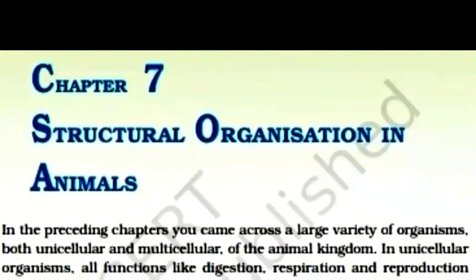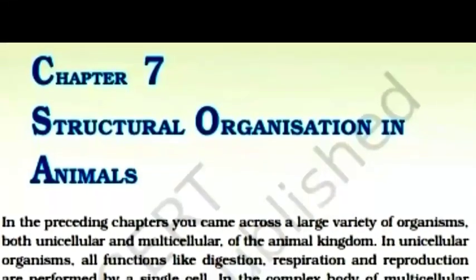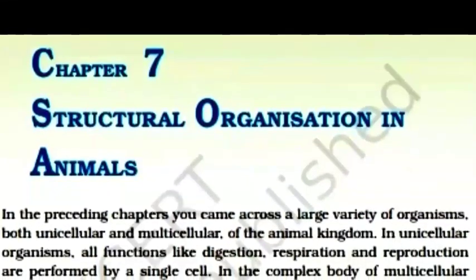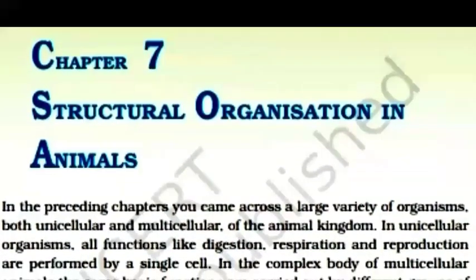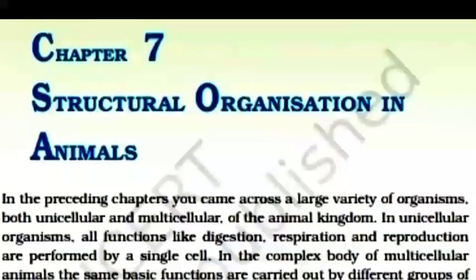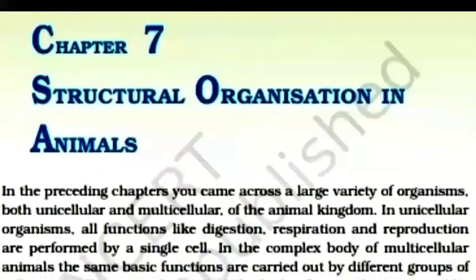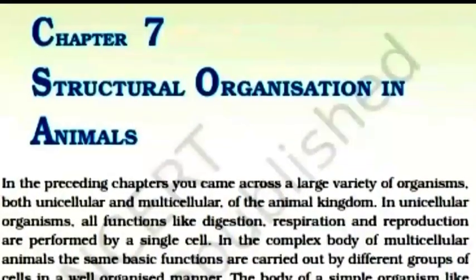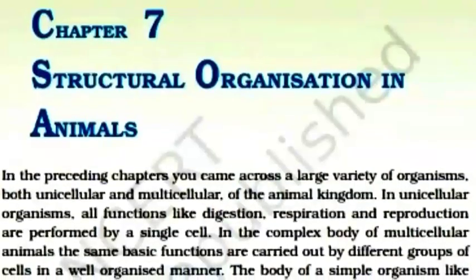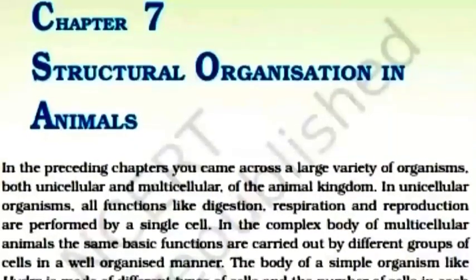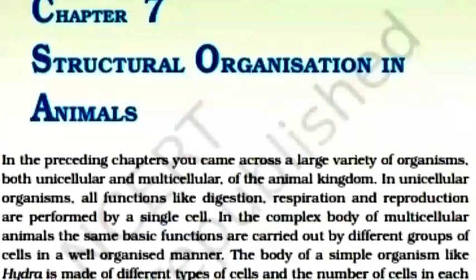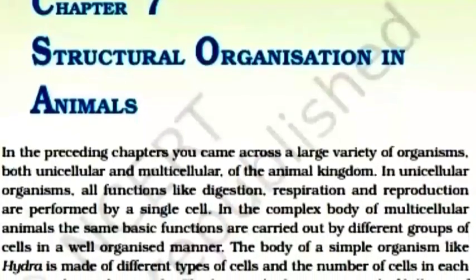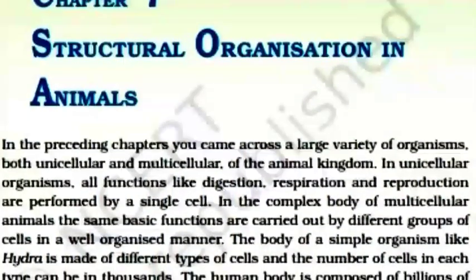Structural organization in animals. In the preceding chapter, you came across a large variety of organisms, both unicellular and multicellular, of the animal kingdom. In unicellular organisms, all functions like digestion, respiration, and reproduction are performed by a single cell.